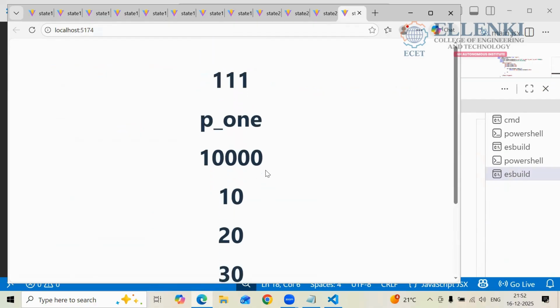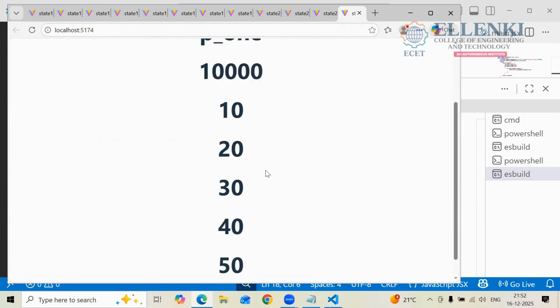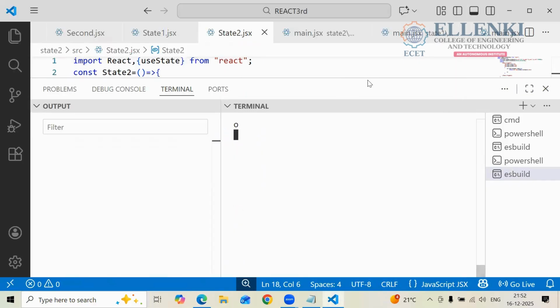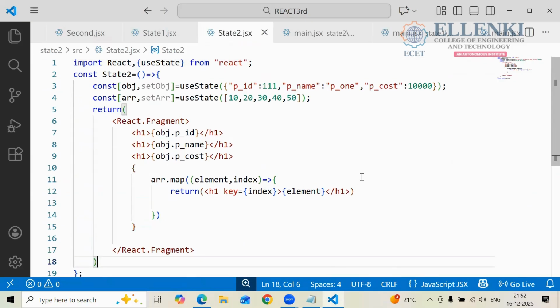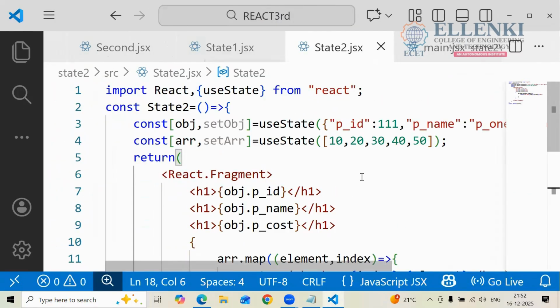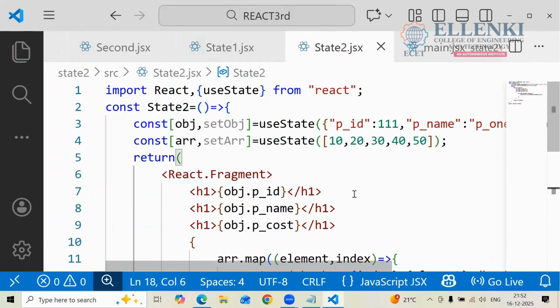Yes or no? You are getting the 10, 20, 30, 40, 50. How to retrieve the array? How to get the values of your array? You got it now? Now you can write the program. Don't make noise.